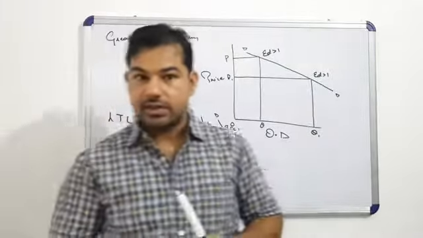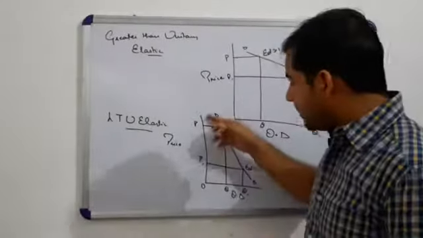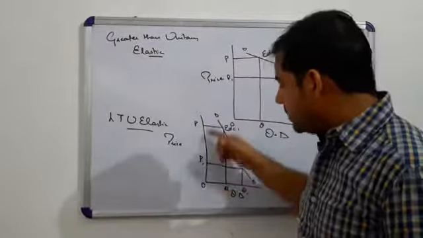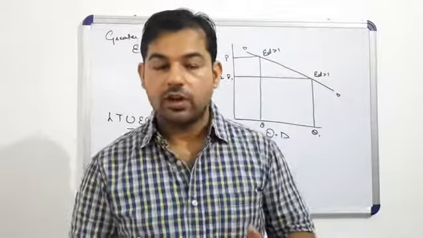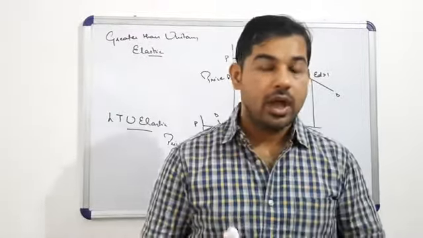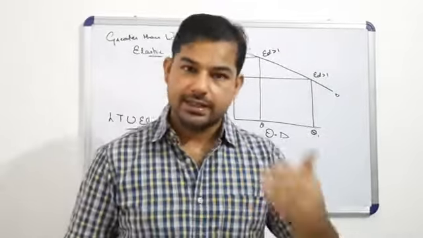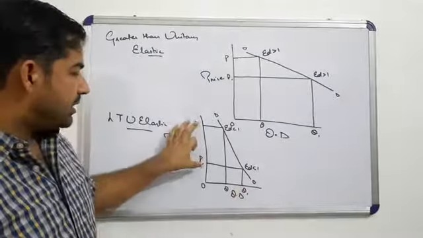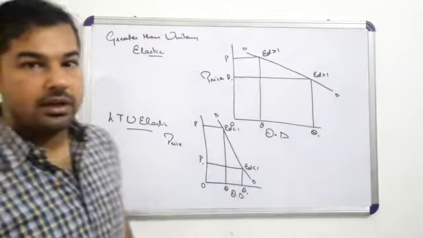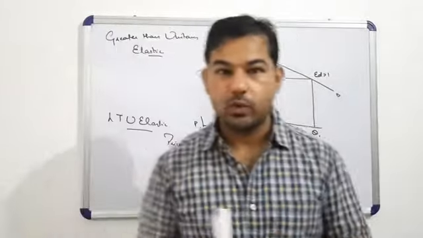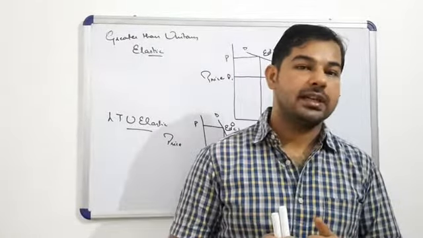Again, listen to the definition. That was the concept, that a substantial change in price has very low effect on quantity demand. But for the definition you should write down, the percentage change in quantity demand is less than the percentage change in price. Means percentage change in quantity demand is very less and the percentage change in price is very high. Again, you would be thinking, sir, without example how we would be able to understand it better.